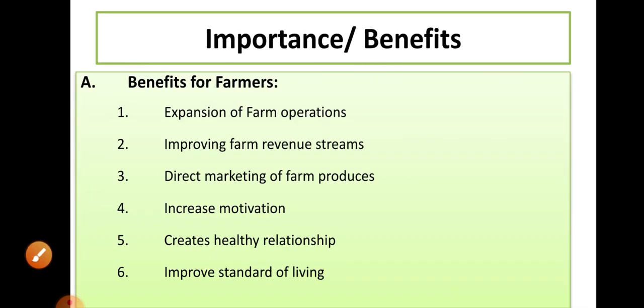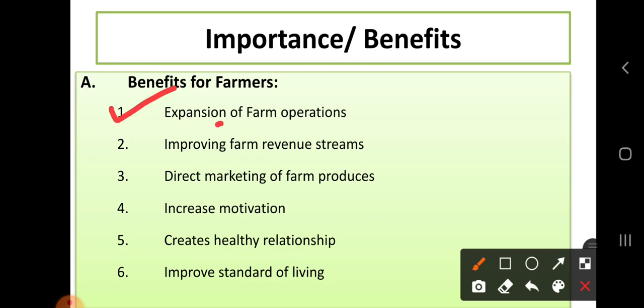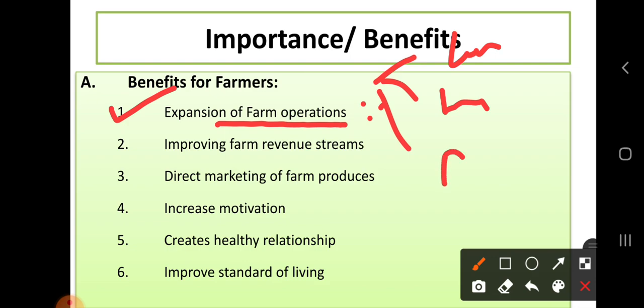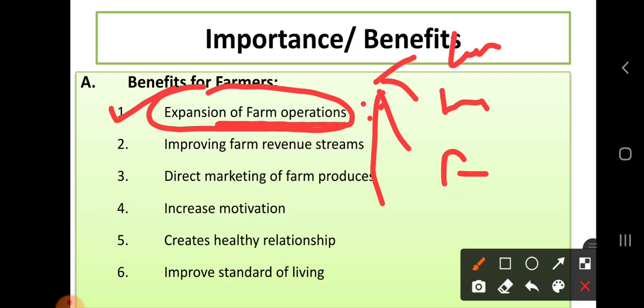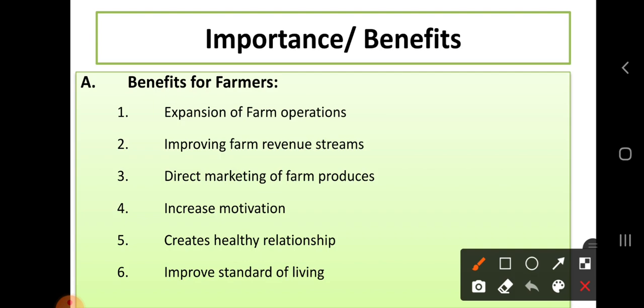Then the importance or benefits of agrotourism for farmers. First, it allows expansion of farm operations, because agrotourism combines all activities. It combines livestock rearing, apiculture, fisheries and other things. So it allows farmers to expand their agricultural operations. Then improving farm revenue streams. So it gives a good income source to the farmers by providing various operations, activities or services to the visitors.